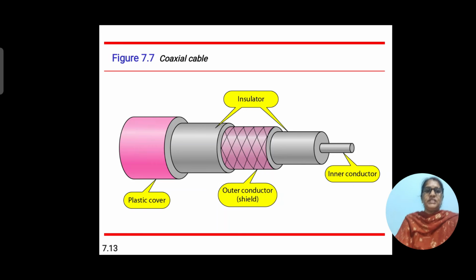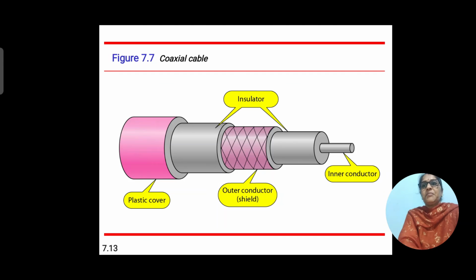So as shown in this slide, we have a coaxial cable in which the central core conductor of a solid or stranded wire is enclosed in an insulating sheet. So the inner conductor, outer conductor, that is the shield. Next is the insulator, then last is your plastic cover. So I am repeating once again.